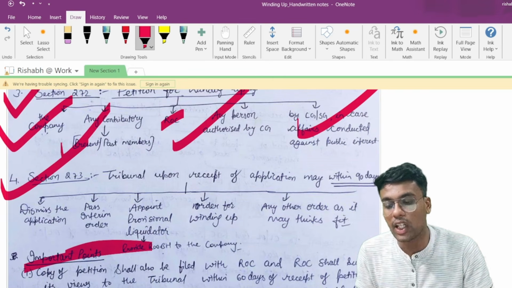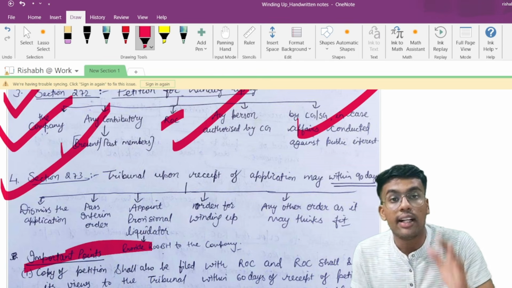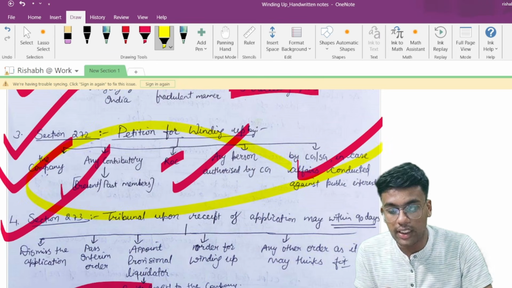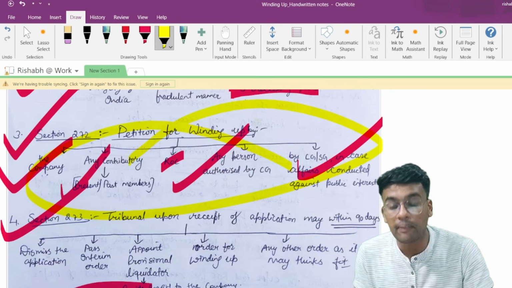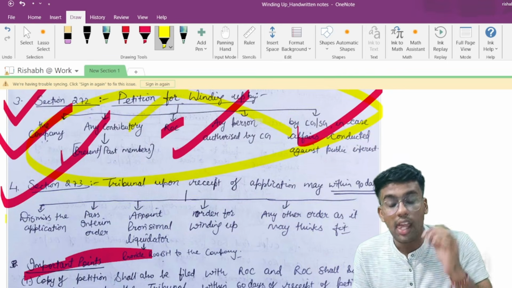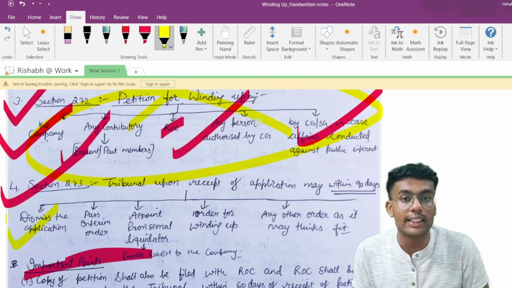Section 273 talks about the tribunal, upon receipt of an application, acting within 90 days. Any of these 5 persons can make an application to the tribunal for winding up of the company. Upon receiving it, the tribunal can dismiss the application, that means reject it. It can pass an interim order.